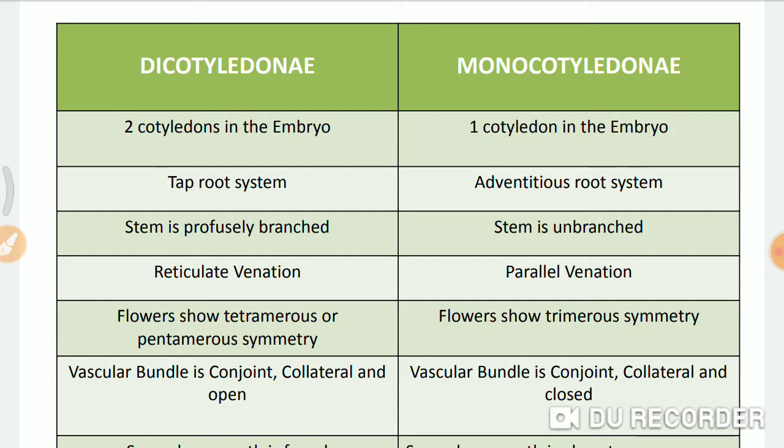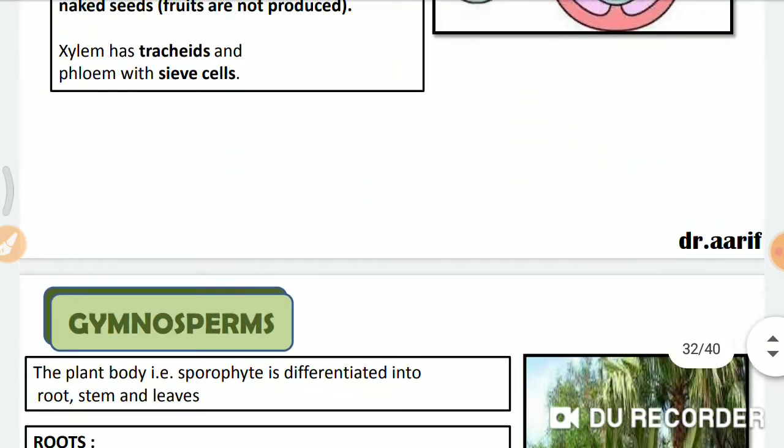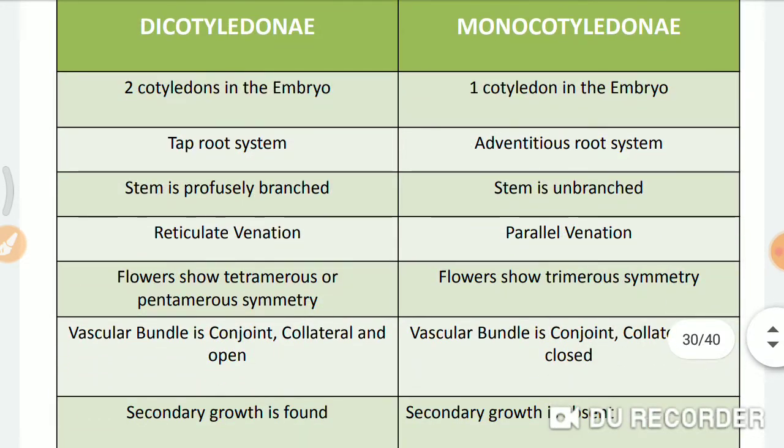In dicots, taproot system is present. In monocots, fibrous root system is there. If it's not given, we'll see it later. Taproot system is what? A primary root is developed. That means the root arises directly from the radicle. And in the adventitious root system, the root arises directly from the stem.